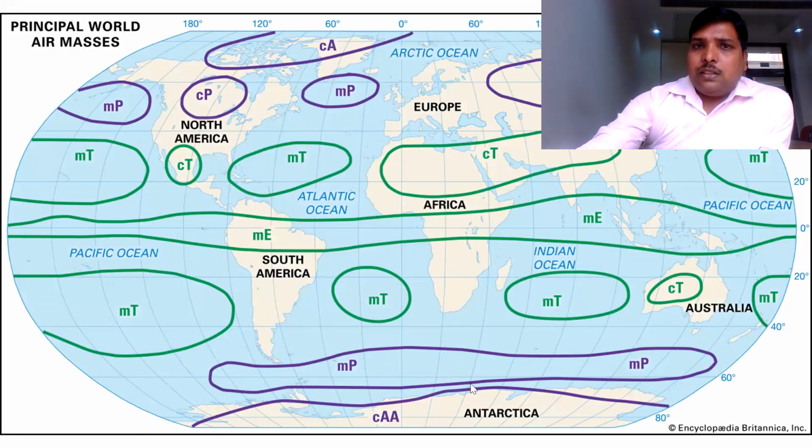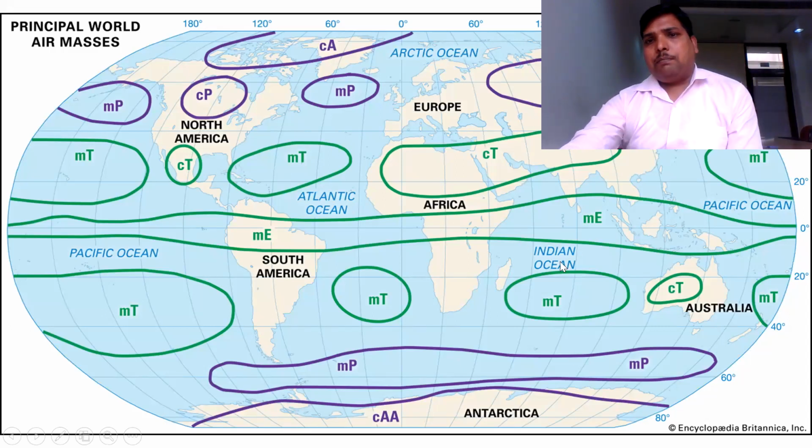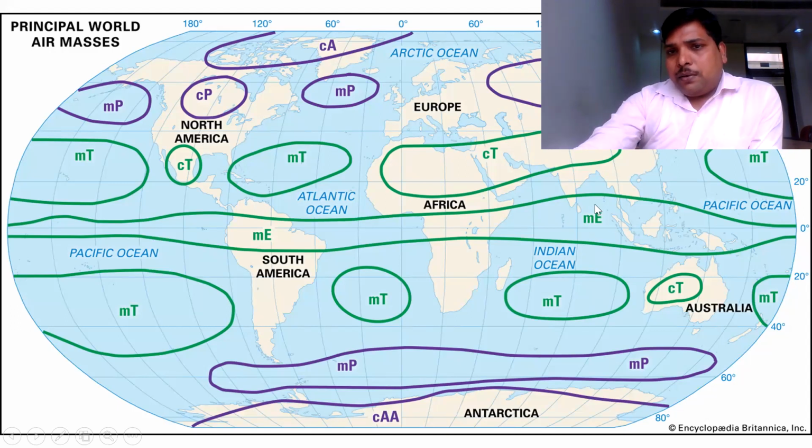If you see this map, you can see different types of letters are used. For example, if we see this particular point, ME, small m and capital E, this stands for maritime equatorial. You know that this is the equatorial region, this is the equatorial line. Small m indicates that it is getting created over water, and capital E stands for the region where it is present, the equatorial region.